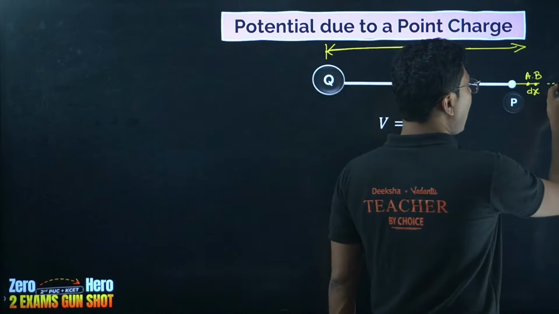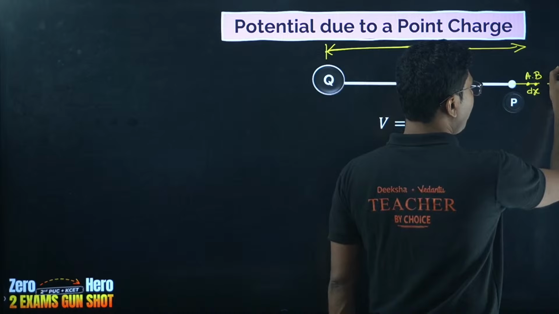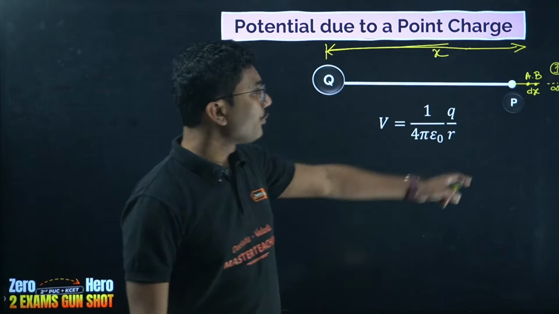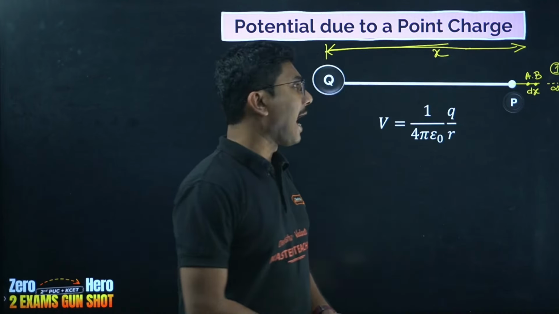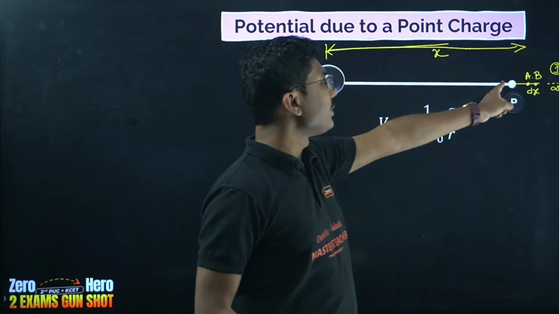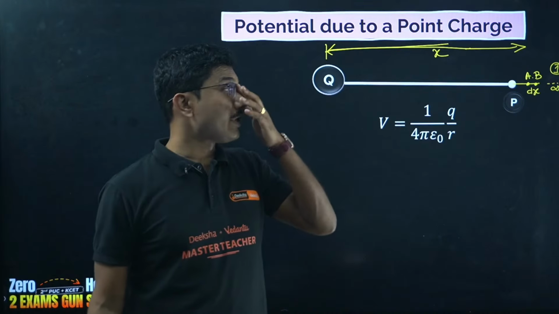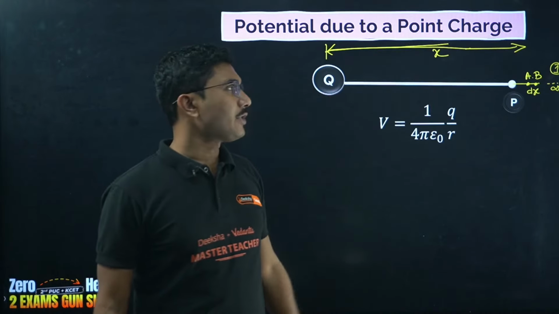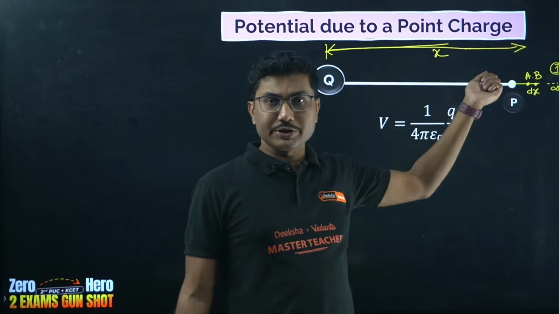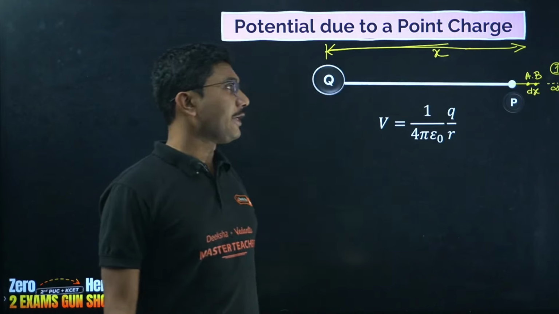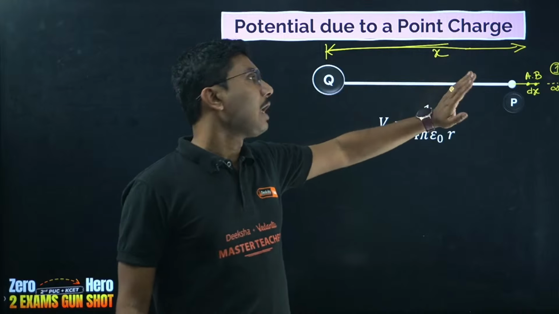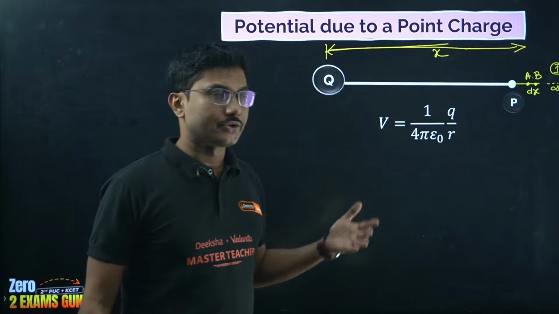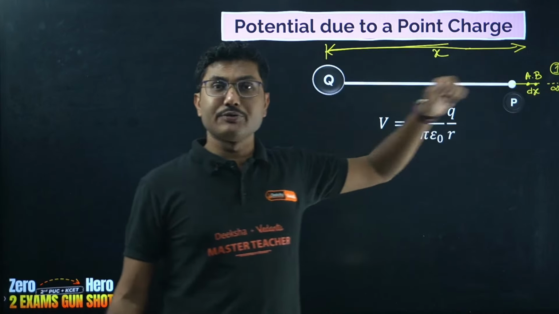Now you have taken a test charge plus 1, which is located at infinity, and you are trying to bring it to this point P. That is our destination, right? The definition says that you take a unit positive charge and slowly bring it towards the point P, very slowly. As you are moving the test charge from infinity towards this point, the electrostatic force acting on this charge will also change.